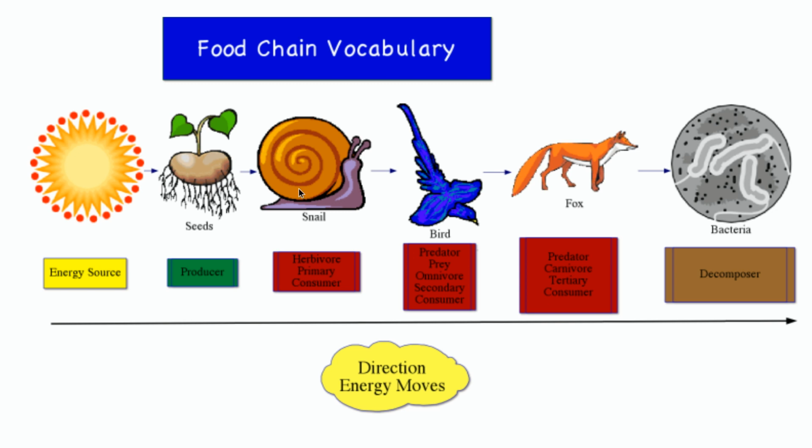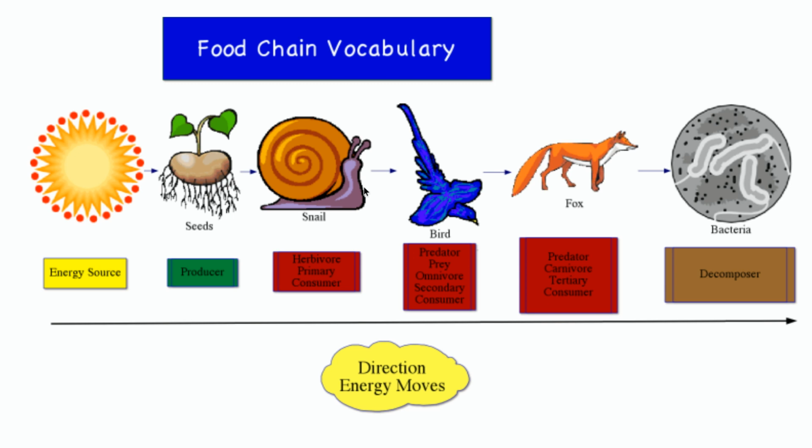The snail in this case is known as an herbivore because it only eats plants. Consumers that only eat plants are an herbivore. Now, if it is eating a plant, it is considered a primary consumer because it is one step away from the plant. It's the first consumer to actually consume the plant.